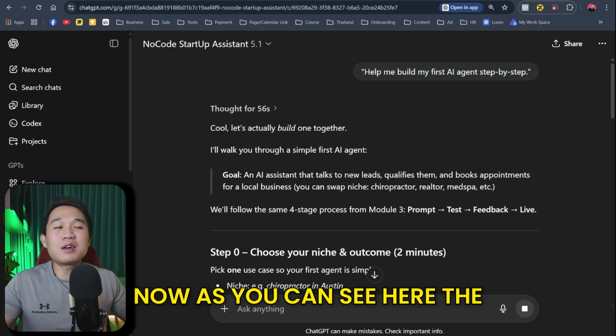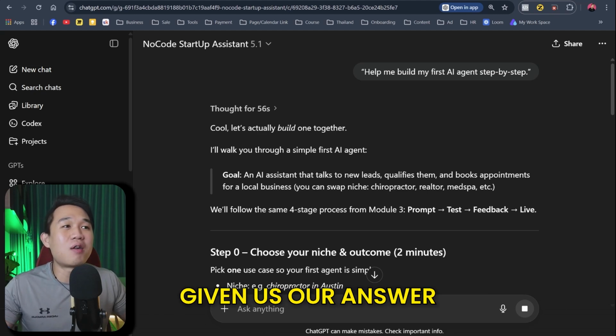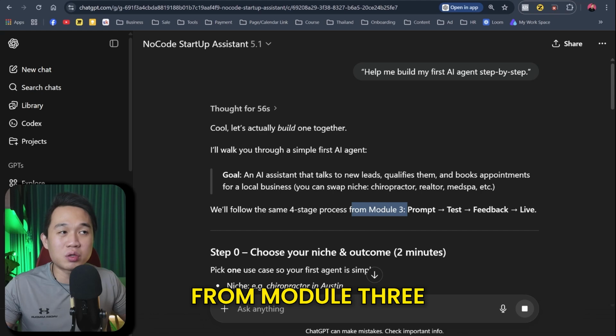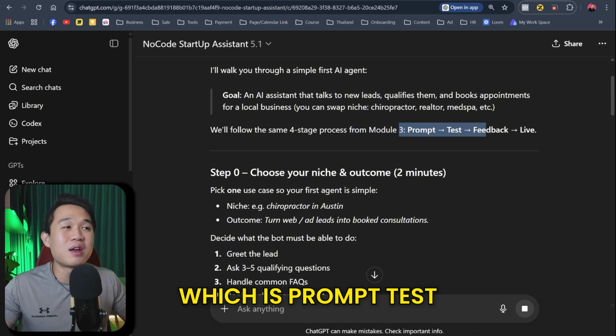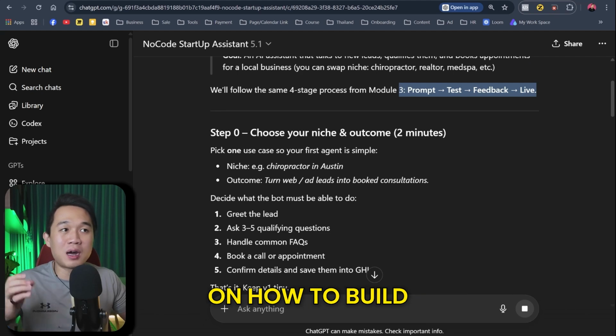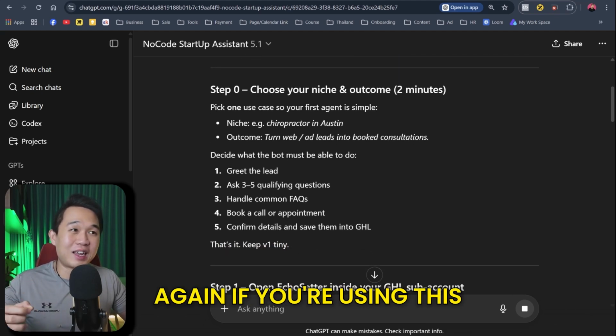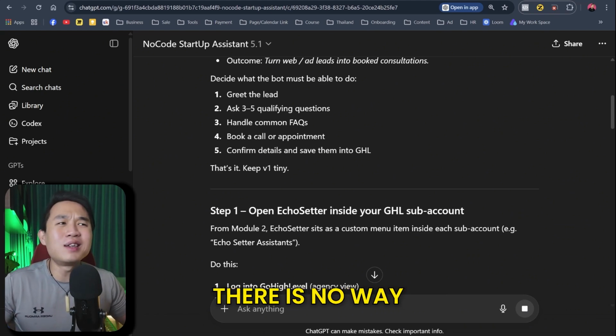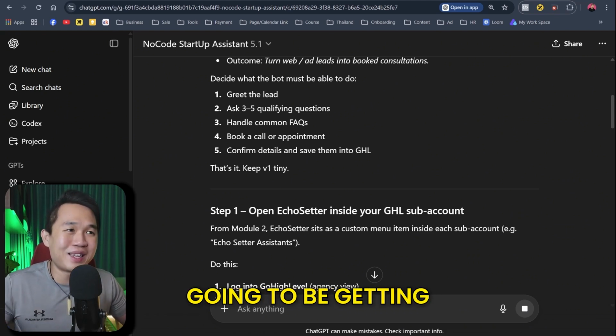Now, as you can see here, the AI coach has given us our answer. It pretty much extracts the knowledge base from module 3, which is prompt, test, feedback, and live. It just lists the step by step on how to build the AI agents. Again, if you're using this with the video we have in place, with the snapshot we have in place, with the template that we have in place, there is no way you guys are going to be getting stuck.